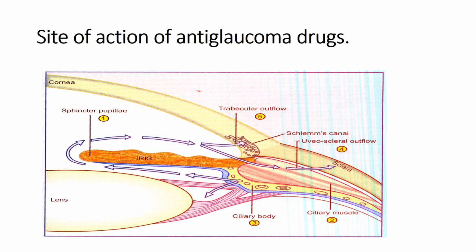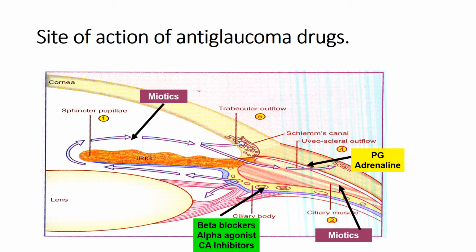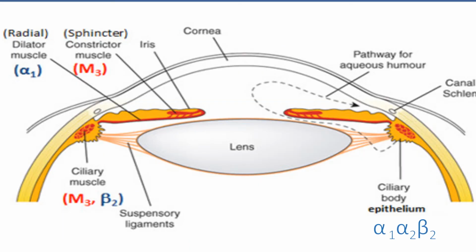This picture shows the site of action of each anti-glaucoma drug. We have myotics, which mainly increase the trabecular outflow, and certain agents like beta blockers, alpha agonists, and carbonic anhydrase inhibitors, which decrease the production of aqueous humor, so they act on the ciliary epithelium. Certain agents which increase the uveoscleral outflow, which includes prostaglandin analogs as well as adrenaline, act on the ciliary body, and adrenaline also acts on the trabecular outflow.